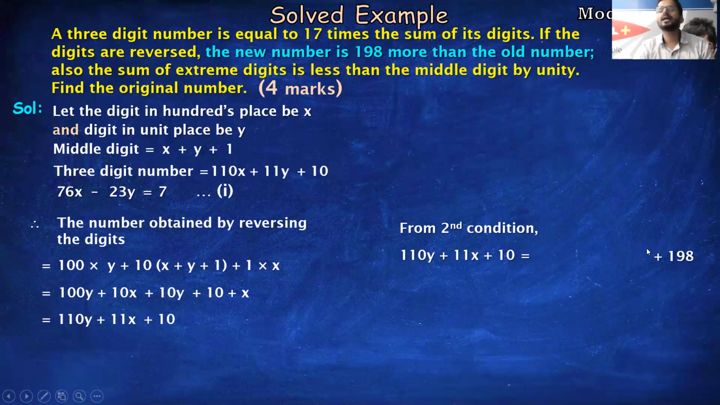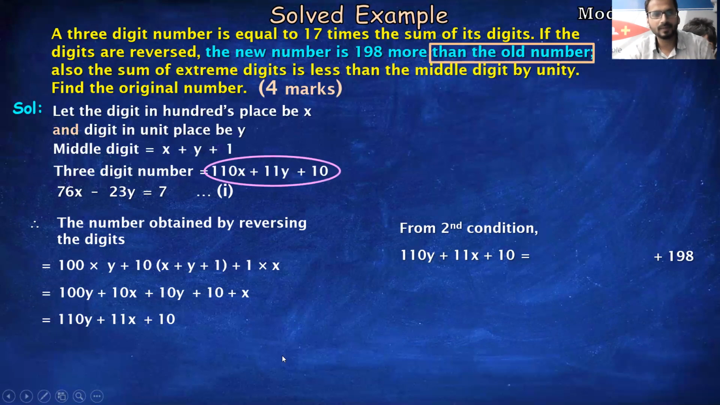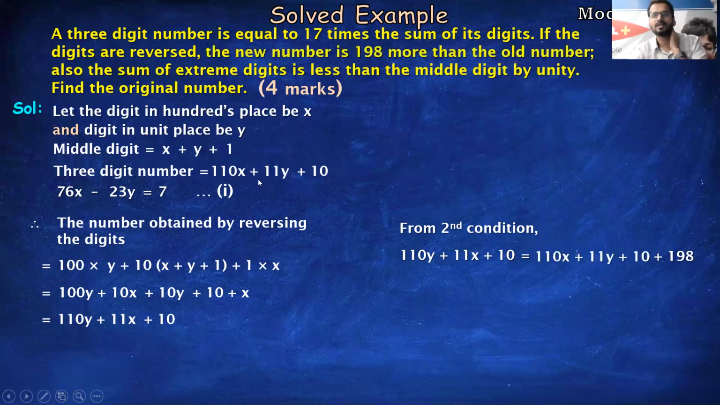Blank space में क्या आएगा? Whatever is written after then. After then क्या लिखा है? The old number. What is old number, students? It is the original number. What was the original number, students? लिखा हुआ है हमने. It is 110x plus 11y plus 10.